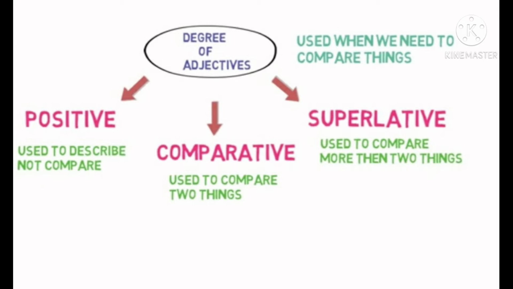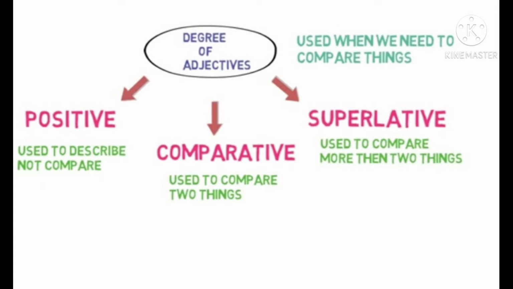And the last part, superlative degree. When we want to compare more than two things. Understood? When we want to compare more than two things, that time we use superlative degree.